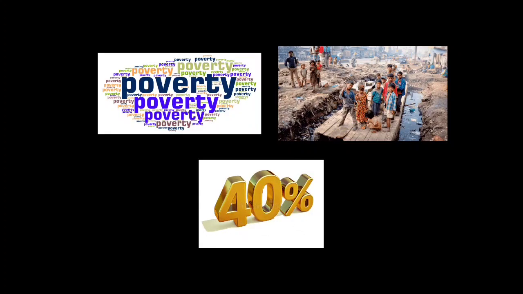Clear? We have studied that around 40% of people in India are under poverty and fall below the poverty line, that is the BPL line. They are not able to get basic necessities like good drinking water, food, education, healthcare facilities, employment.